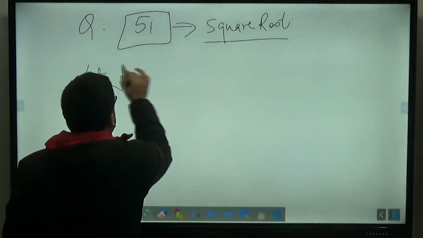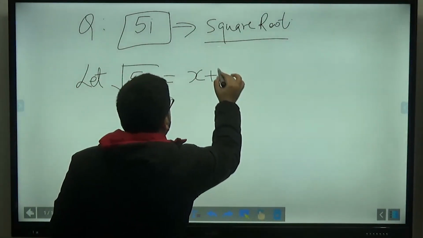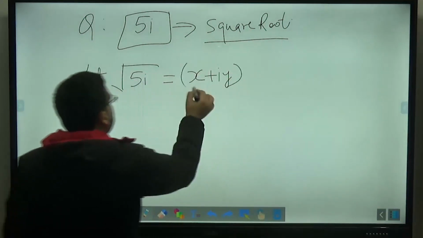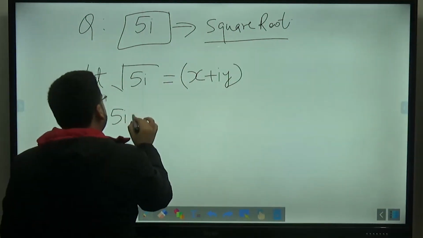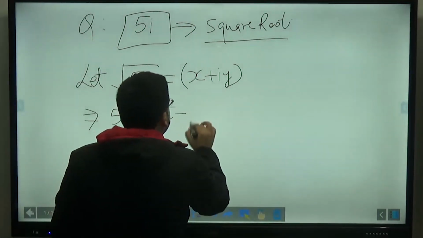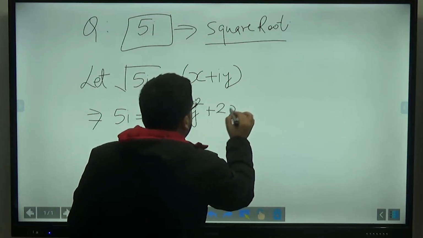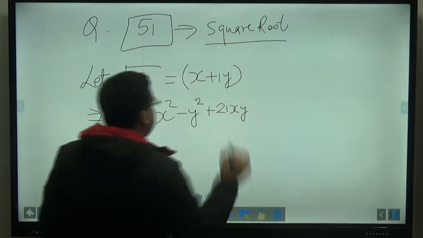Let square root of 5i be equal to x plus iy. Do the square. 5i will be equal to x square minus y square plus 2ixy.